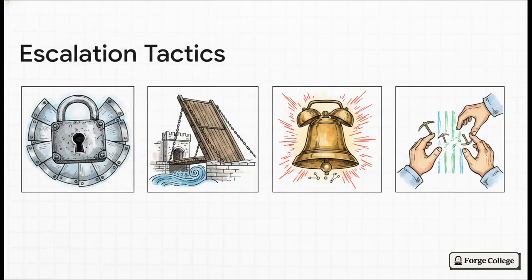That's when we slam the button on Step 4, escalation. If an attack is sustained, the community has to step in with manual heuristics. Exchanges might suddenly demand 50 confirmations instead of 6, drastically increasing that depth requirement. They might even completely suspend large incoming transfers. Red alerts get broadcasted across the entire ecosystem, and honest miners might even coordinate behind the scenes to redirect their hash power to counter the attacker. It really goes to show that human operational practices are just as vital to the network's security as the underlying code itself.